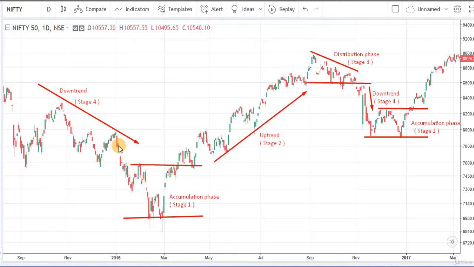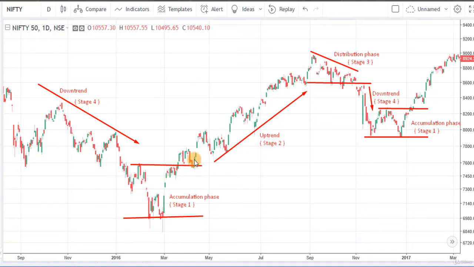After a consistent decline, the market finds a bottom and moves sideways for some period. Here the market consolidates and the smart money starts to accumulate positions. Therefore, it is known as the accumulation phase. The price movement during this phase is slow. This stage can be a good point to enter when we get a positive divergence on momentum indicators and breakouts of reversal patterns. We will learn about divergence and chart patterns later in this course. If this range is tradable, one can take advantage of such a range.